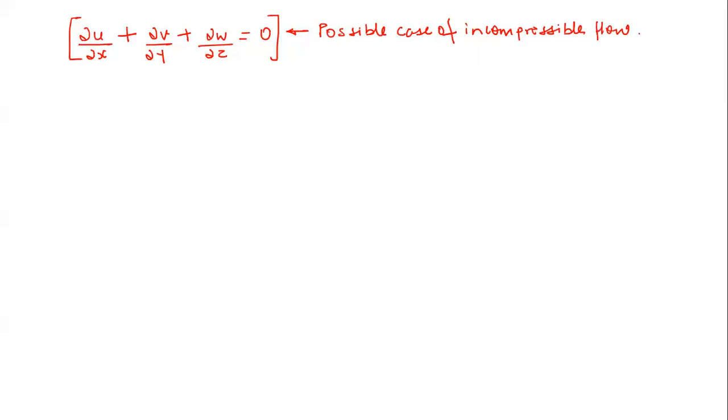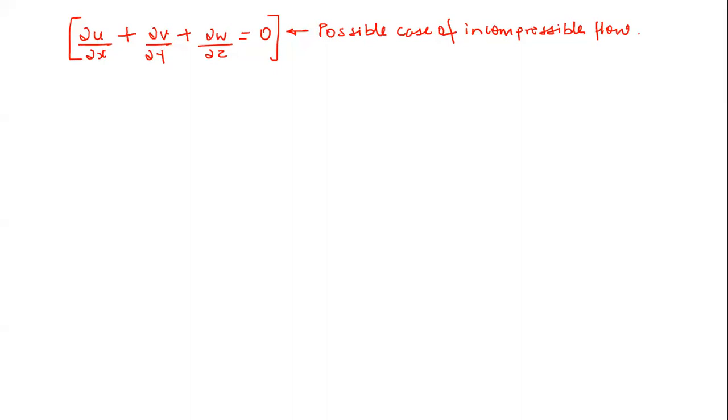So I am going to mention a very important thing here. You will find this discussion only in Som, Biswas and Chakravarty, the third edition of this. In the second edition, you will not find this discussion. So let me mention a very important thing here. First of all, just tell me, for an incompressible flow, is it necessary that the density should be constant?